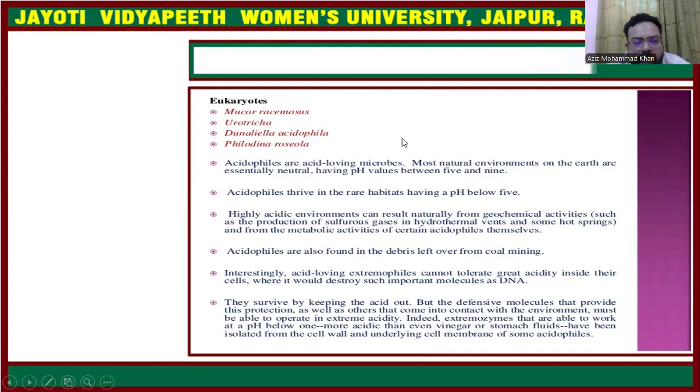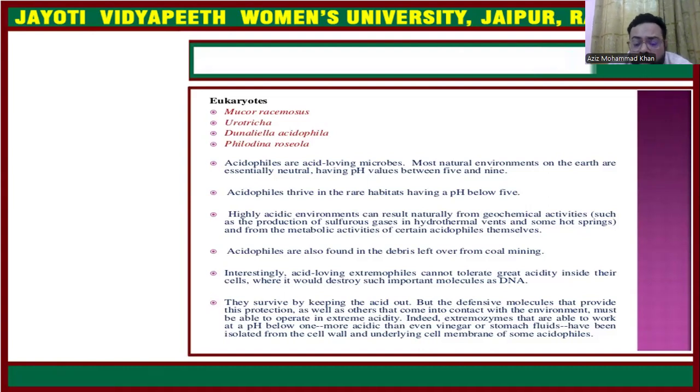So acidophiles thrive in habitats below pH 5, as mentioned. They live in highly acidic environmental conditions, and they cannot survive at pH above 7. They are restricted to this acidic environment.